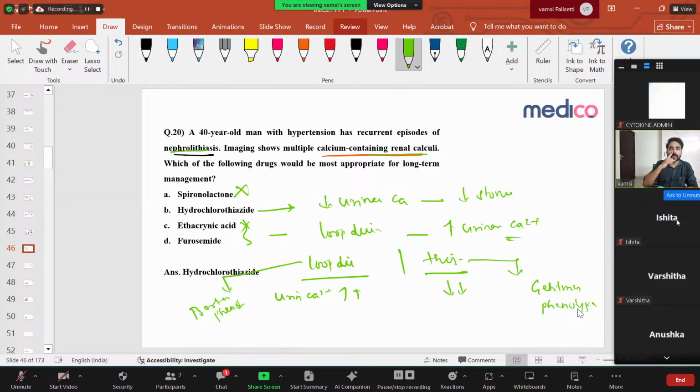Okay. So only urine calcium is the one which can differentiate both Bartter and Gitelman or loop diuretic. Urine calcium is always low in the case of thiazide diuretic. That makes it a drug of choice for the patient who is having recurrent renal stones with hypertension. Right. Next question.